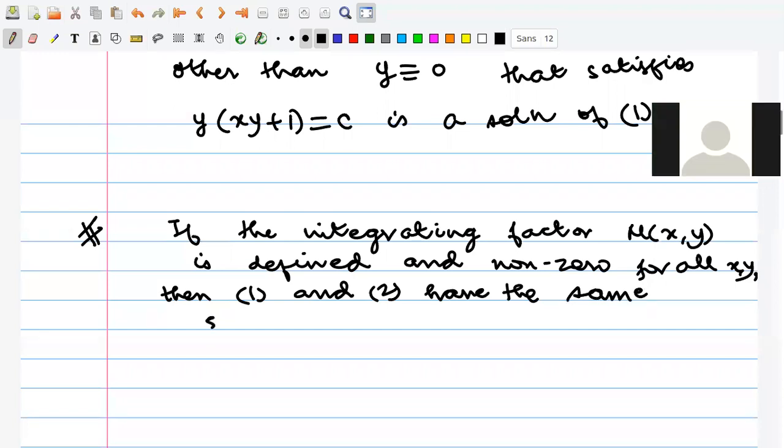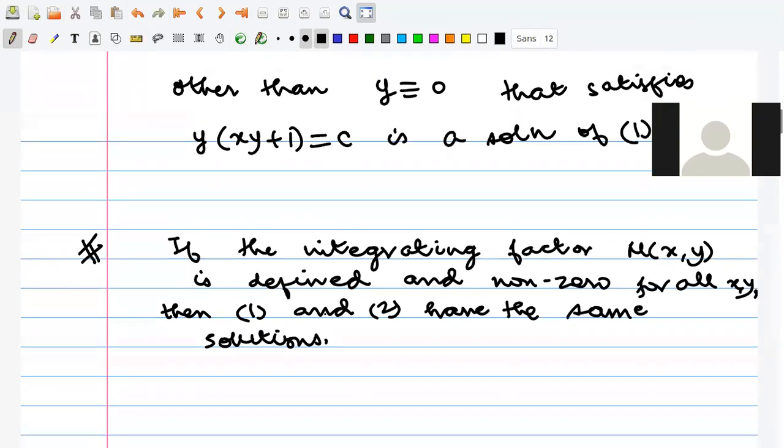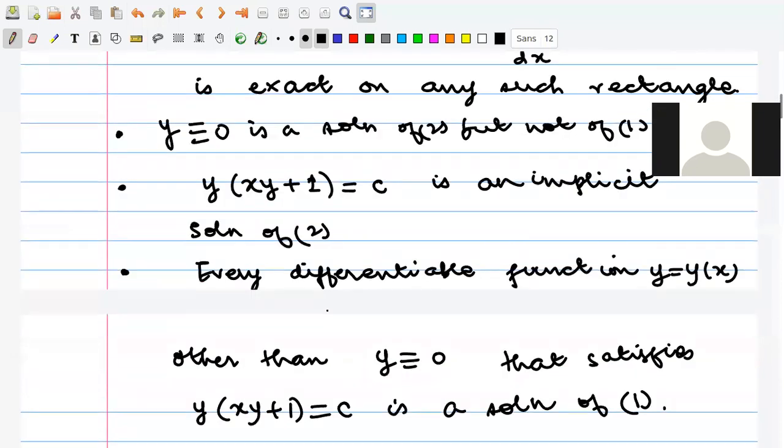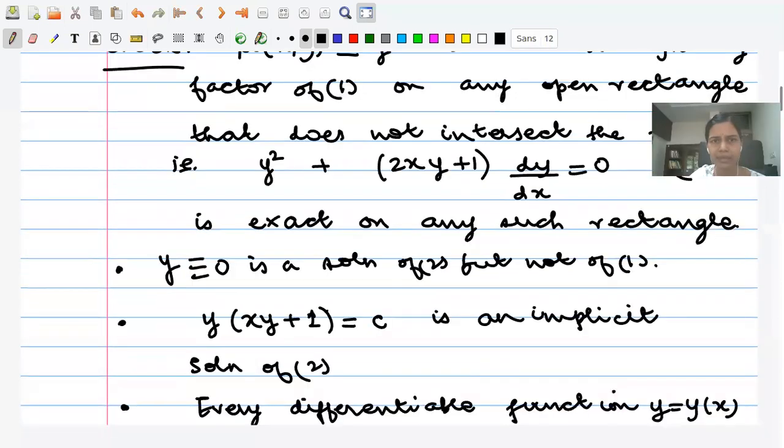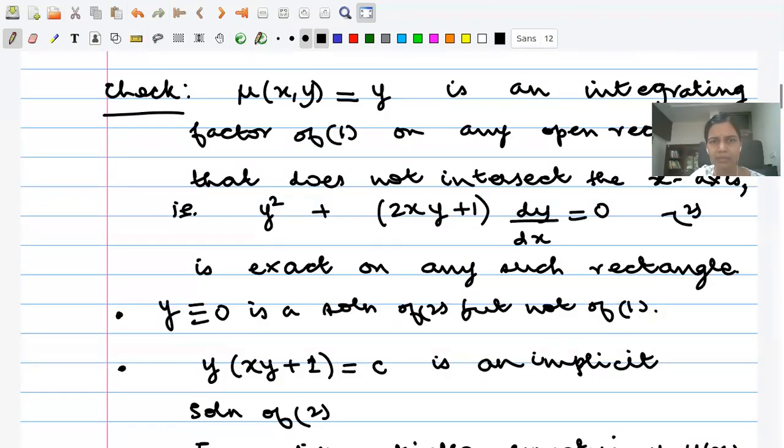Ma'am, I have a small doubt. Yes, please, go ahead. Ma'am, in the above, you described the rectangle to be a region which does not intersect the x-axis. Correct. So how come y equal to 0 is a solution for equation number 2? No, I'm just saying mu is an integrating factor here, but y equal to 0 is a solution of 2 is something that you can see by inspection.